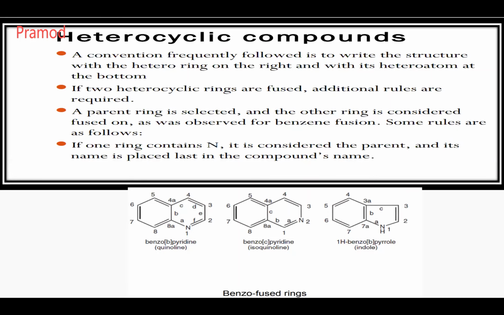Why is it called 1H? There is an extra attachment of hydrogen on the ring. It is saturated, and there is an extra hydrogen attached to your nitrogen. That's why it is called 1H, and it is at the first position, the nitrogen. That's why it is called 1H benzo.